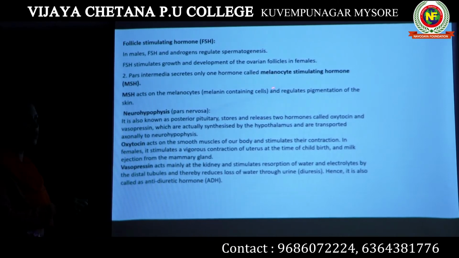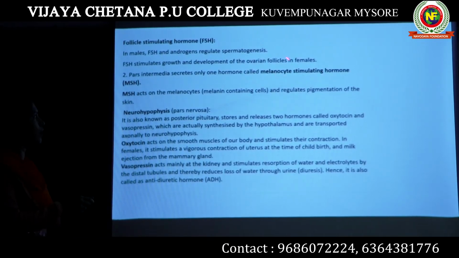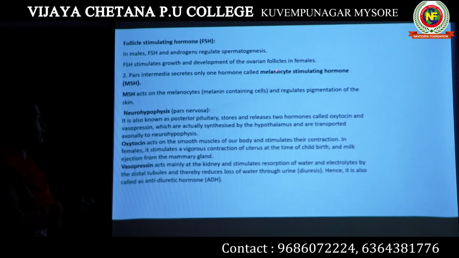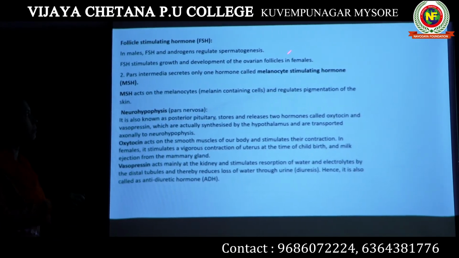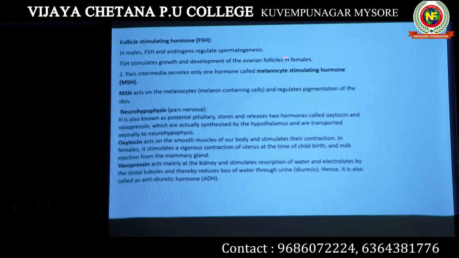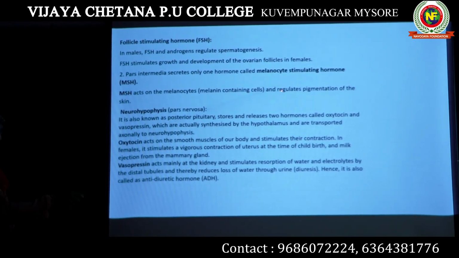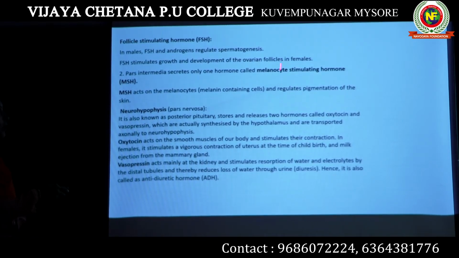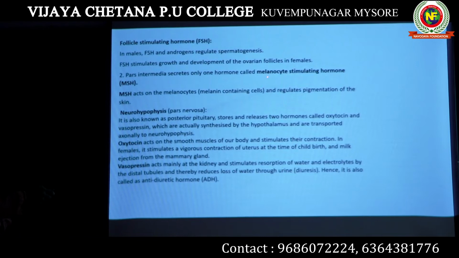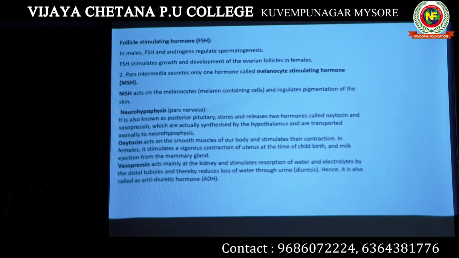In our skin, we have special cells known as melanocytes. They carry melanin, the pigment, so these cells decide our skin color. Whatever our skin color is, it is decided by these melanocytes, and the amount of melanin pigment they carry determines the color of the skin.